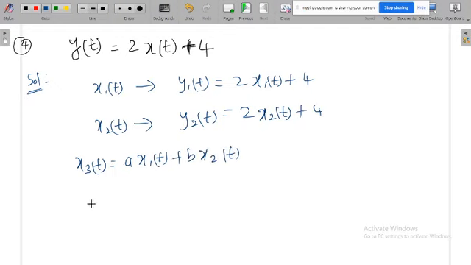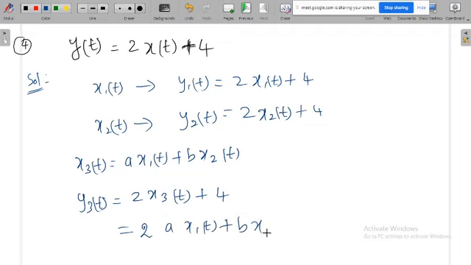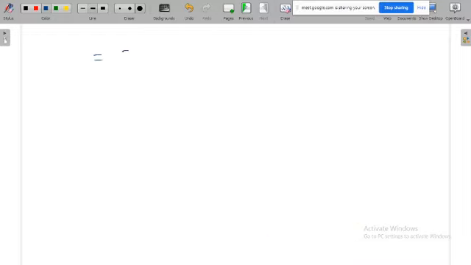The output y3 of t is 2 x3 of t plus 4. Substituting x3, we get 2 into a x1 of t plus b x2 of t, plus 4. Expanding, 2a x1 of t plus 2b x2 of t plus 4.